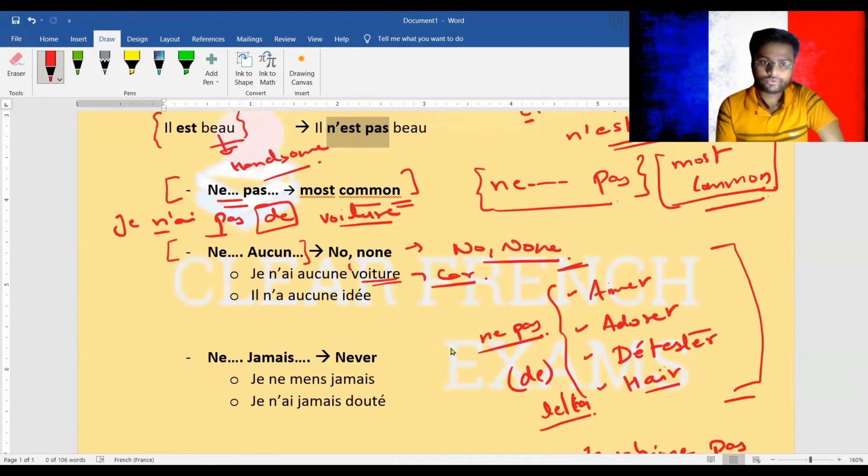Now see some of the most common forms of negation. For example, ne aucun. No, none. Je n'ai aucune voiture. I have no car. All right. Je n'ai aucune idée. I have no idea. Il n'a aucune idée. He has no idea. All right.